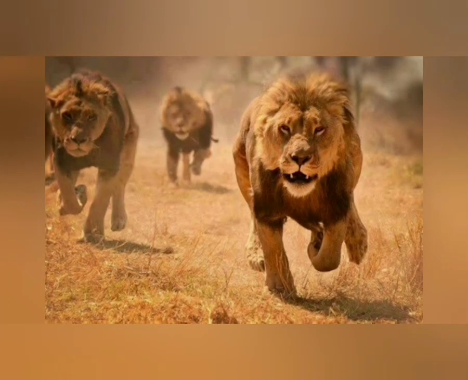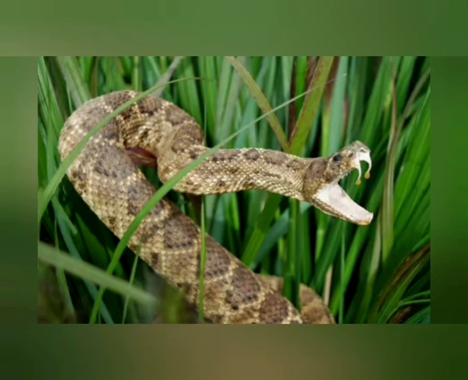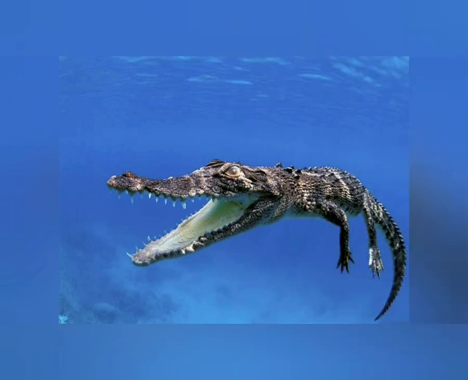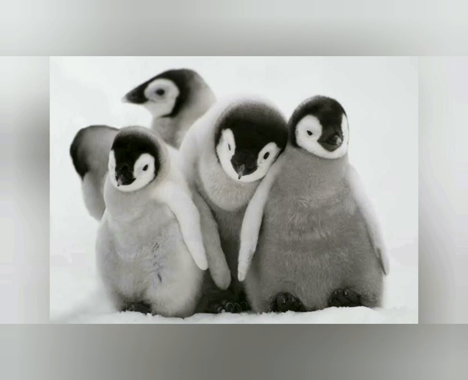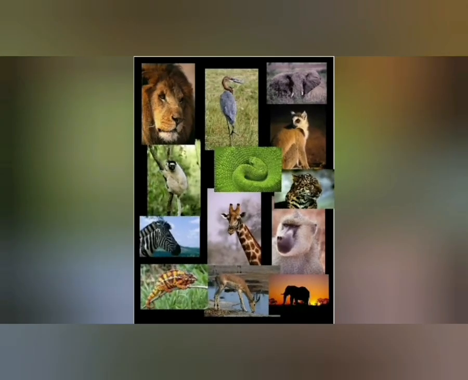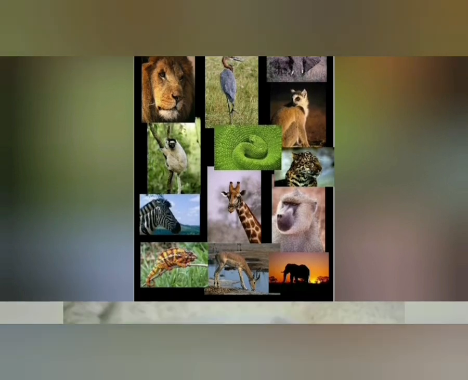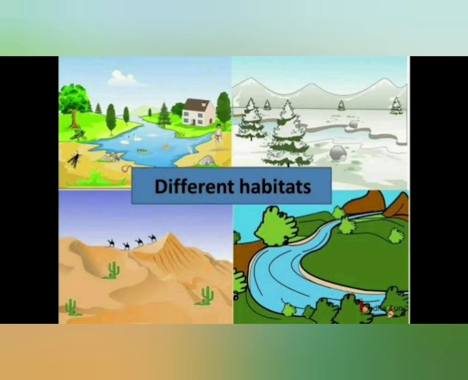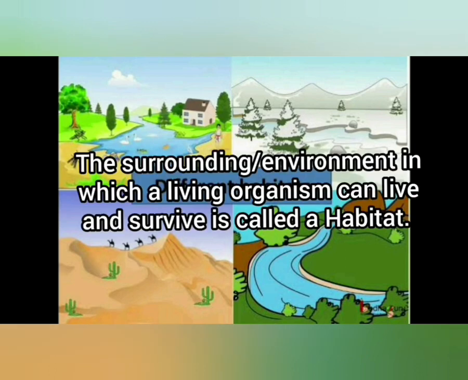Like some live in forests, some live in rivers, some live in deserts, in ponds, in mountain areas, and also in the snow areas. Okay, so there are different animals which live in different surroundings. And yes, there are also some animals which we keep at home.